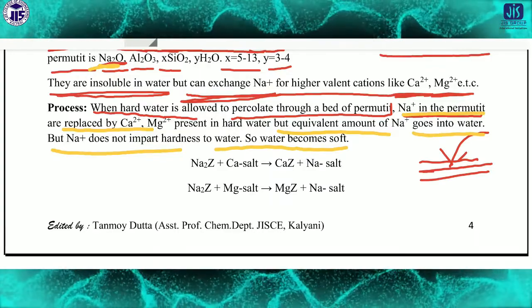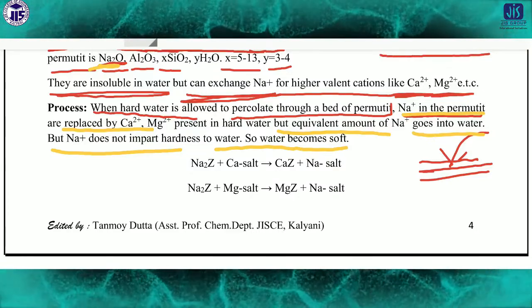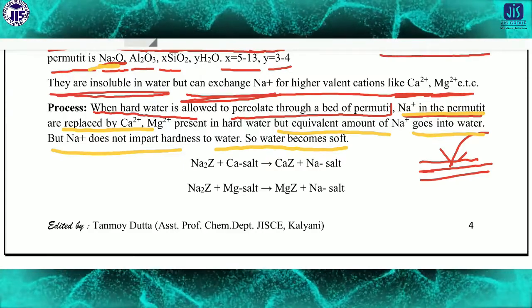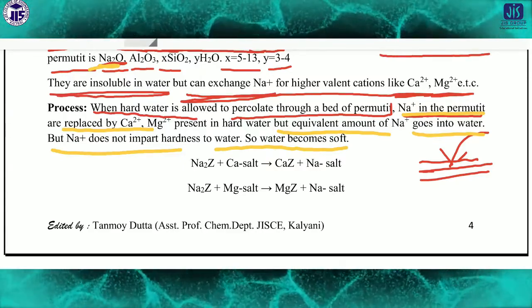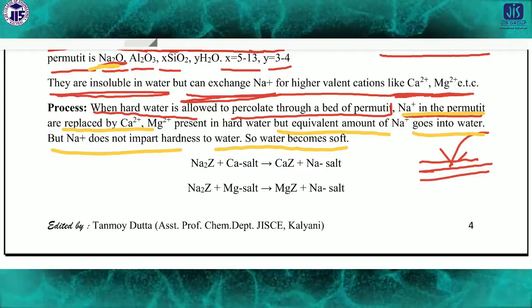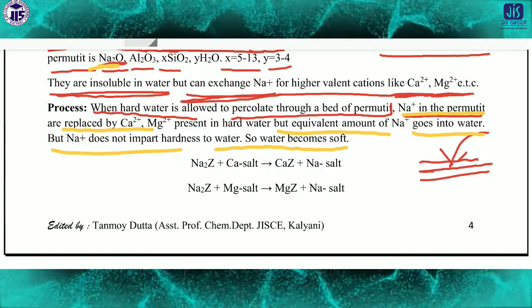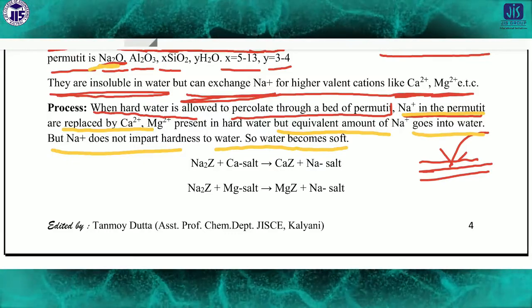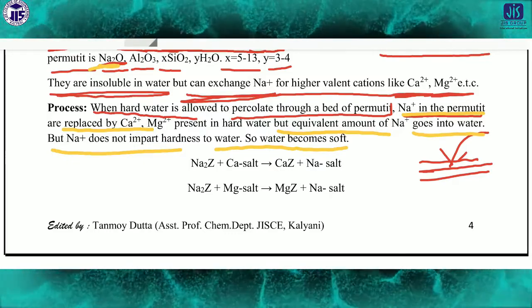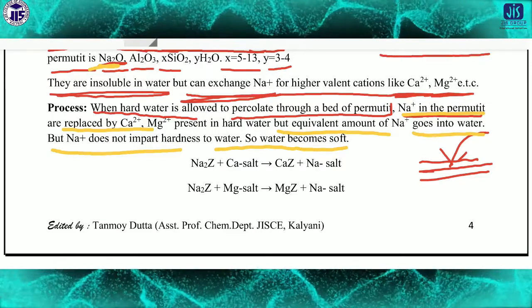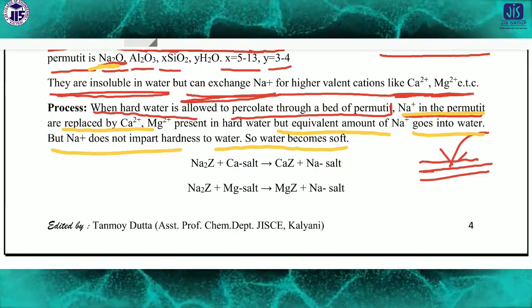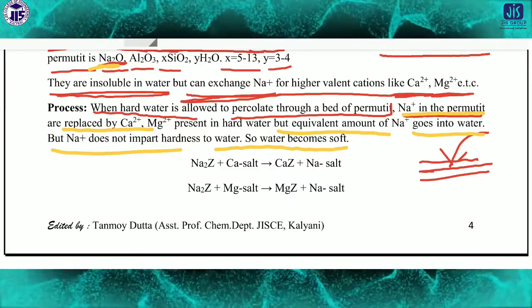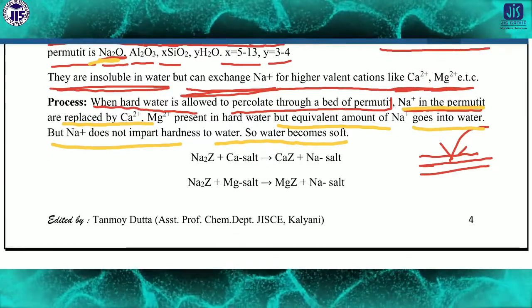So what water will we get after removing the permanent hardness? This water will contain the sodium ion. If you check the reaction, then it will be more clear. What happens in this process is that if Na+ remains in the water, there will be no problem, because Na+ will not impart any kind of hardness. So no such problem arises regarding the hardness. Now if you look at the reaction, what happened?